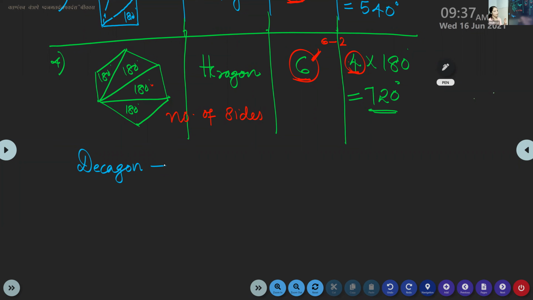Decagon. How many sides are there? 10. And how will you find it? 10 minus 2 you will find first. What is 10 minus 2? 8. And 8 into 180 will be our answer.